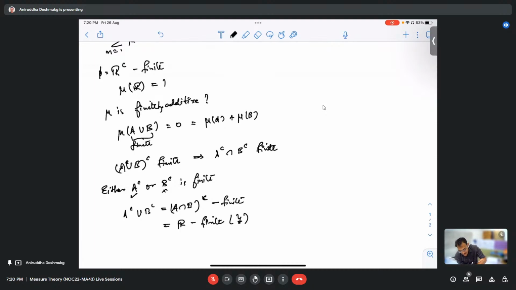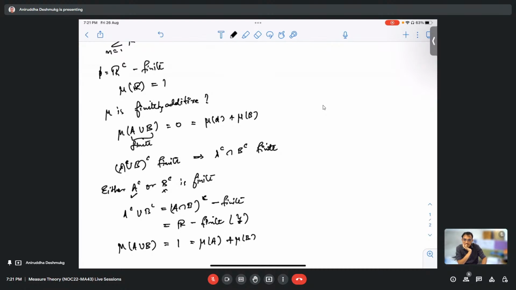So therefore, whenever A complement is finite, B complement is not finite, and whenever B complement is finite, A complement is not finite. So even in this case, measure of A union B is 1 because its complement is finite, and this is equal to measure of A plus measure of B, because exactly one of them is 1, the other is 0.